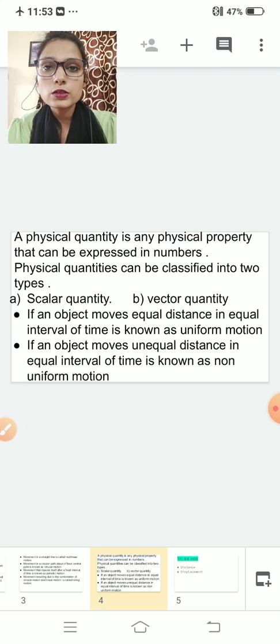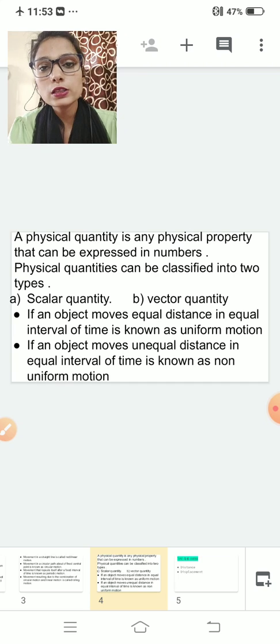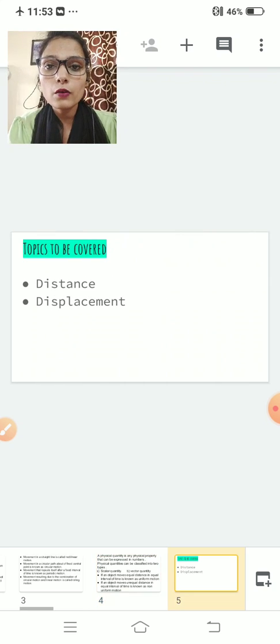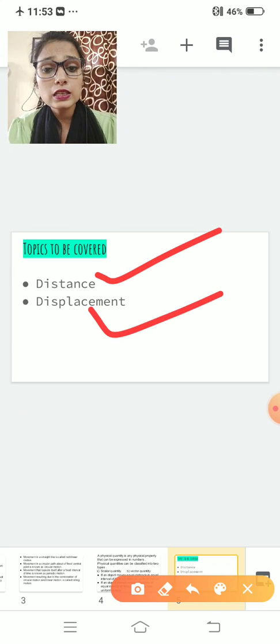Now with this we have done the revision of what we learnt in our previous video. The topics to be covered in this video are distance and displacement.